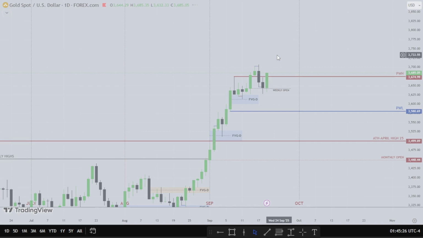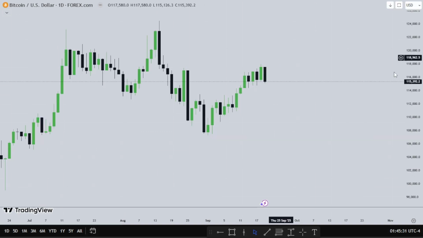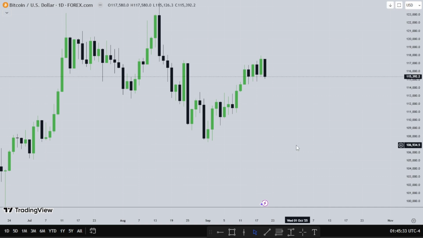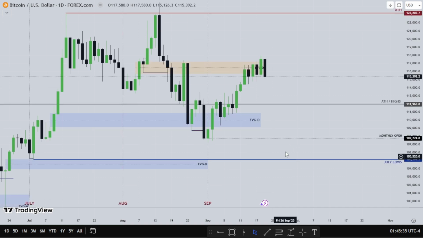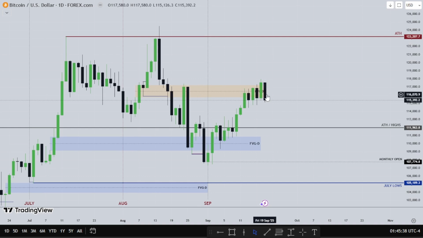Let's head down to Bitcoin. That will be our last topic, and the last pair of the day. I think I'll touch on AUD USD as well, introductory. Bitcoin has been consolidating around this fair value gap. You see Monday open up in the fair value gap, Tuesday tries to go higher, Wednesday resists, Thursday trades higher, and Friday trades lower. So it's a range-bound week for Bitcoin with indecision candles, no direction on price yet.